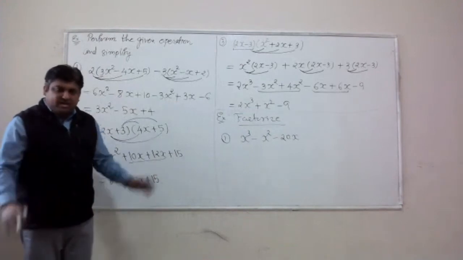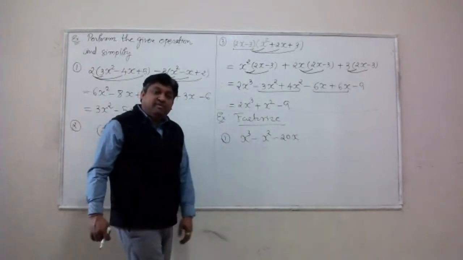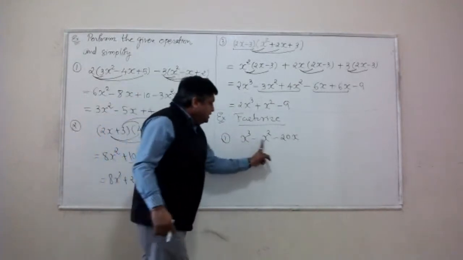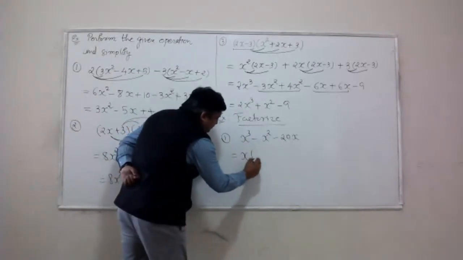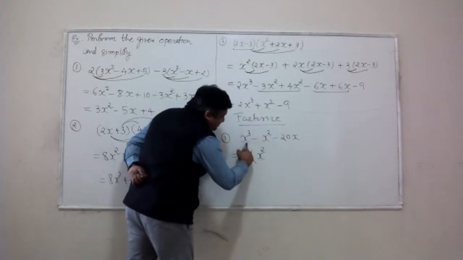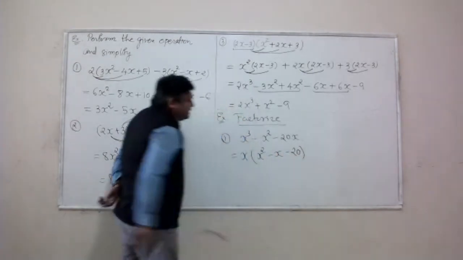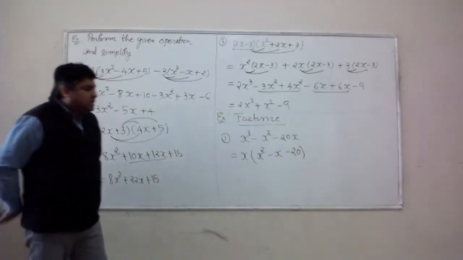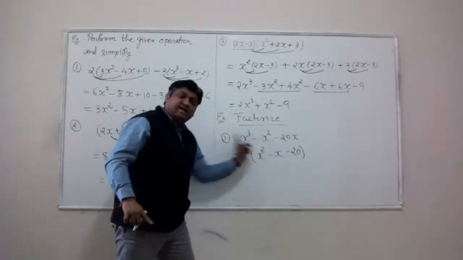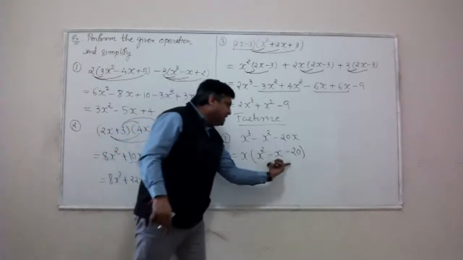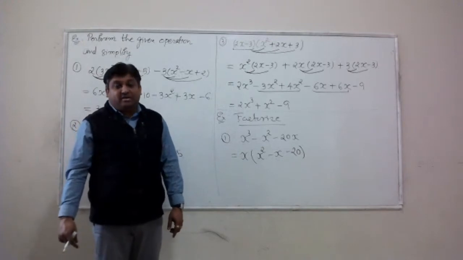Okay. Idea is very clear. There are 3 terms, and I look for the common factor in those 3 terms. Between these 3 terms, 1 power of x is the common factor. Let me pull it out. Left over is x squared from the first term, minus x from the second term, and minus 20 from the third term. Okay. So I used that first technique, first stage. I took the greatest common factor out. Now that leaves me with a trinomial in the parenthesis, x squared minus x minus 20.